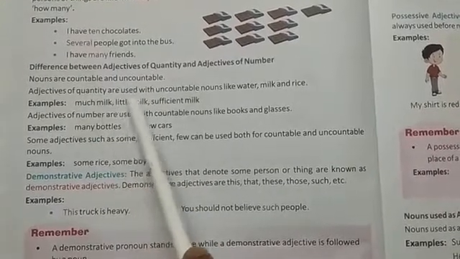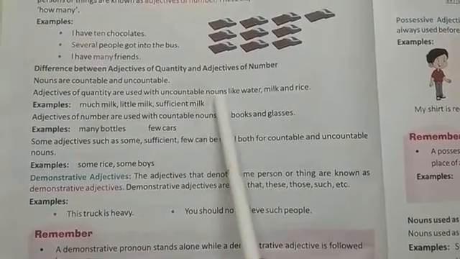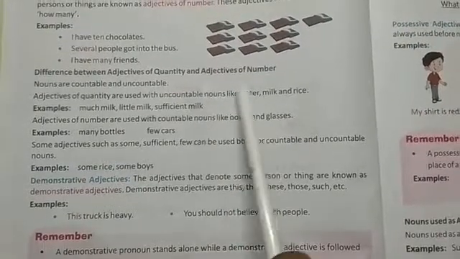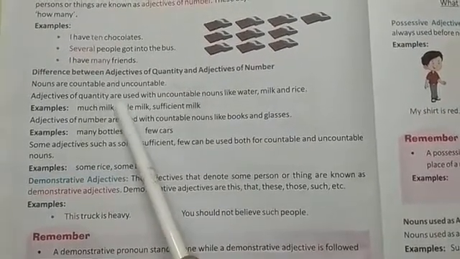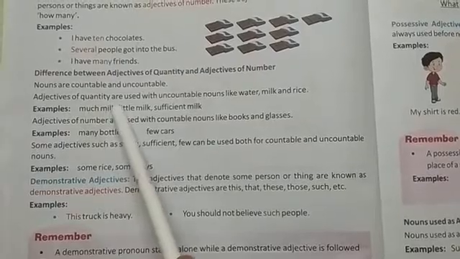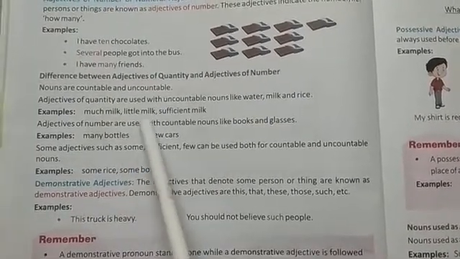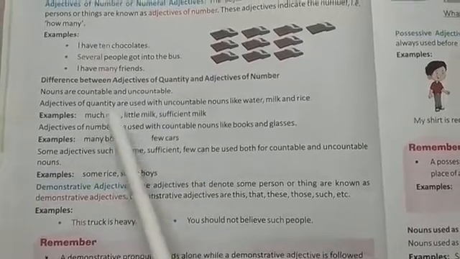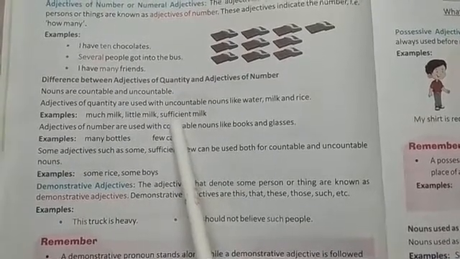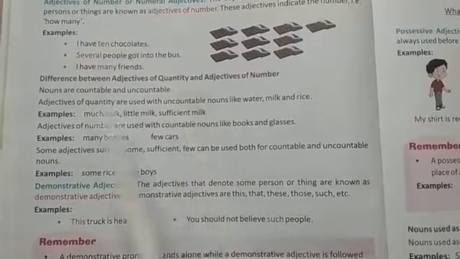Adjectives of quantity are used with uncountable nouns like water, milk and rice. So from this we come to know that adjectives of quantity are used with uncountable nouns, like much milk, little milk, sufficient milk. Much, little, sufficient, these all are adjectives of quantity.